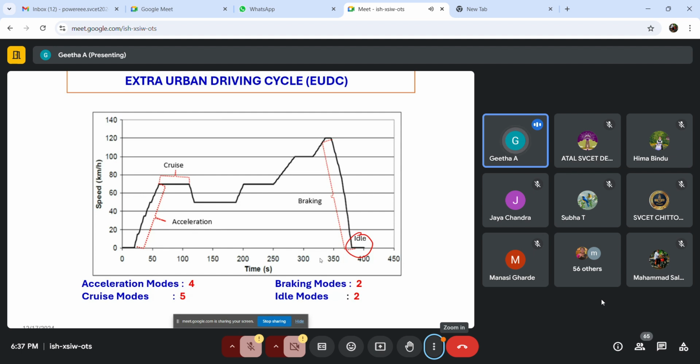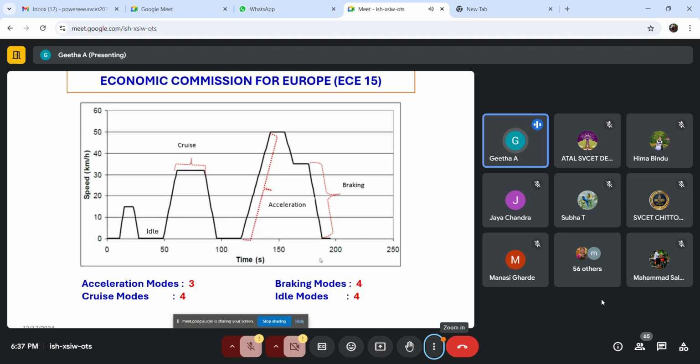That we call as idle mode. So any driving cycle will have 4 different modes, right? So this is one such standard driving cycle. And we have ECE15. It is also a standard driving cycle.